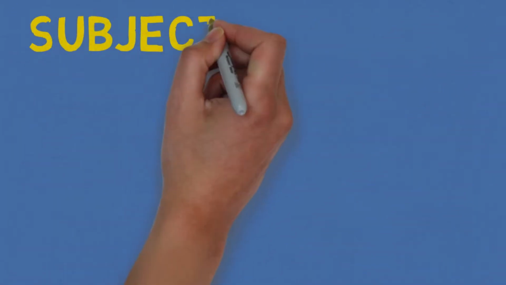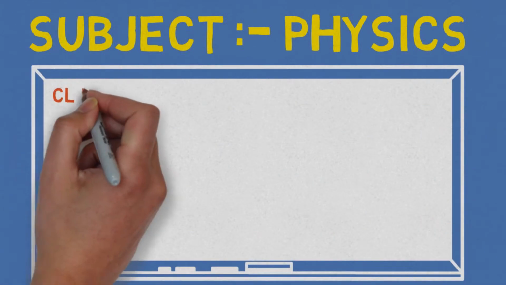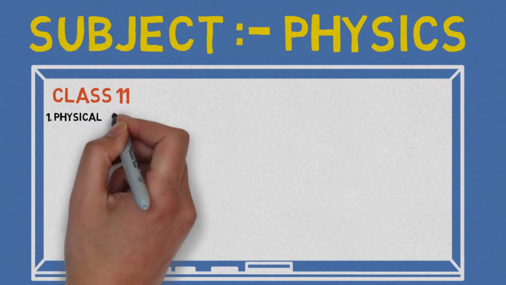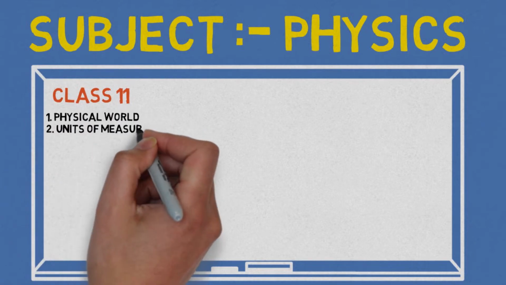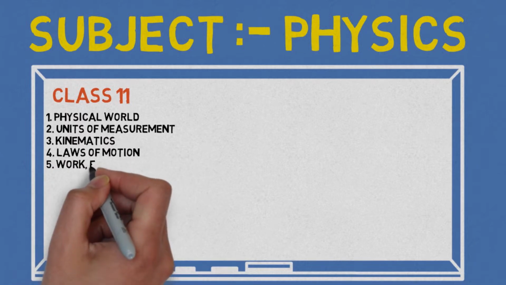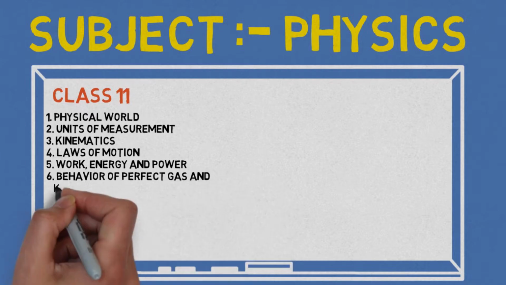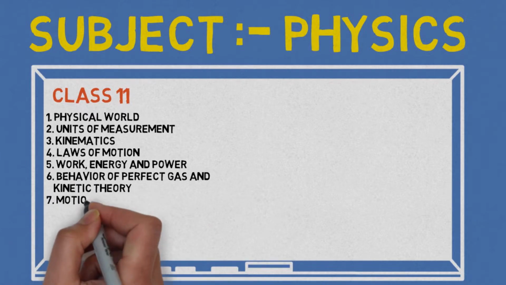Let us see the syllabus of the physics subject. From class 11, the first chapter is Physical World. The second chapter is Units of Measurement. The third is Kinematics. The fourth is Laws of Motion. The fifth is Work, Energy and Power. Sixth, Behavior of Perfect Gas and Kinetic Theory.